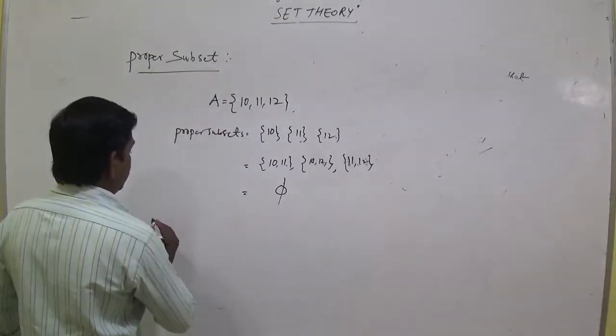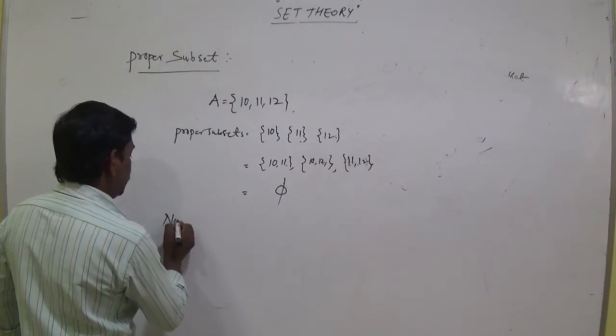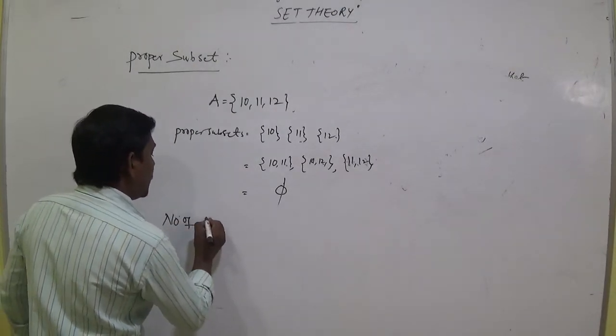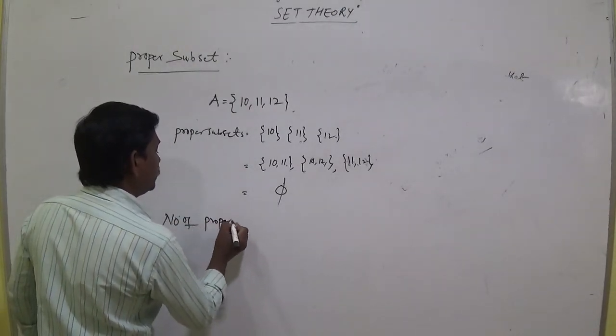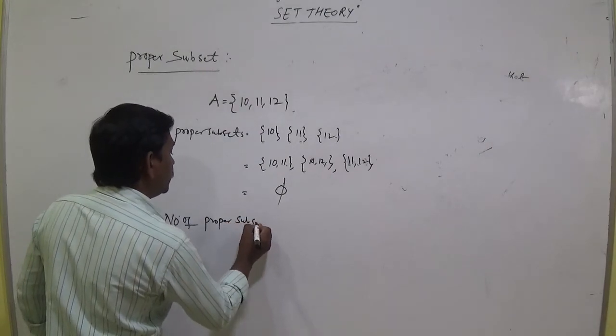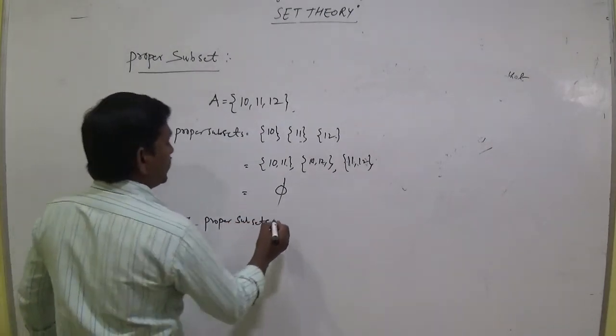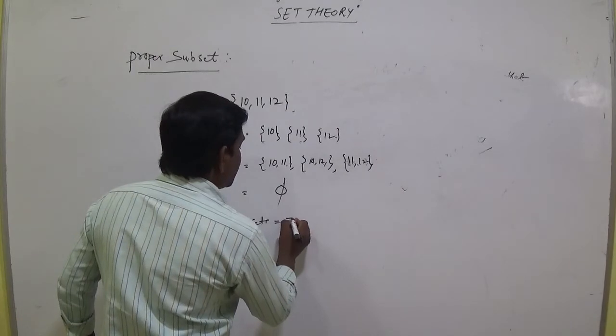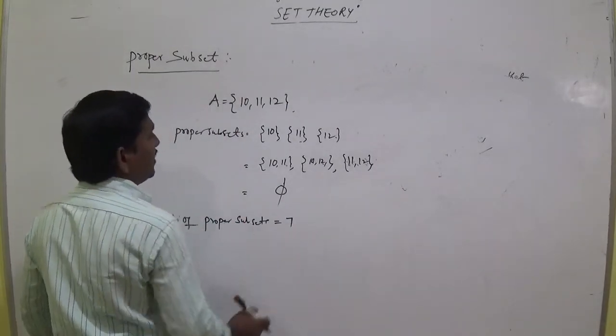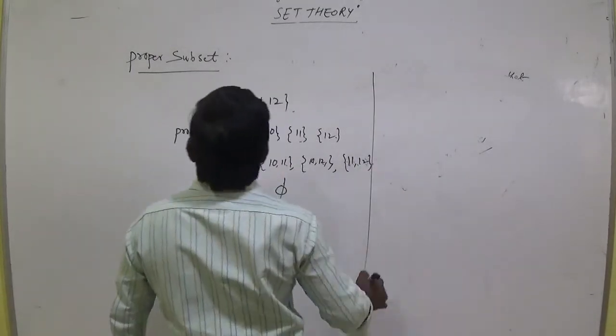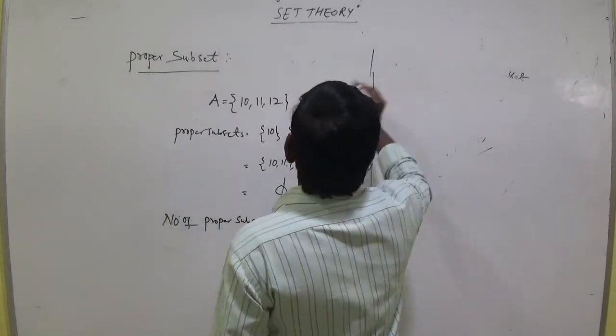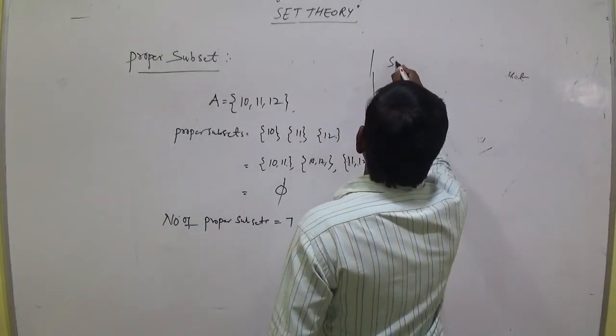Number of proper subsets equal to 7, and the same subsets.